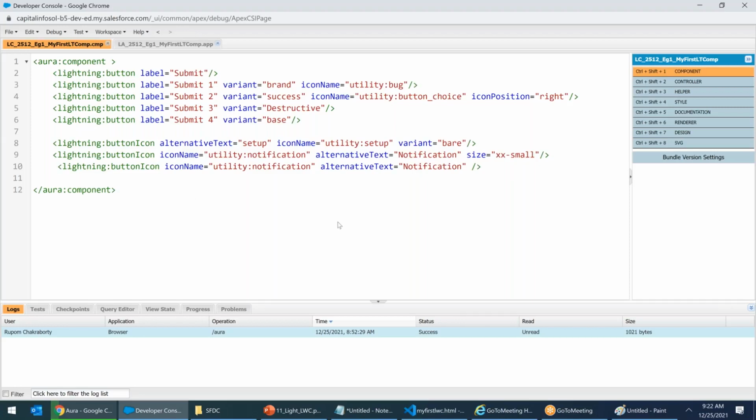Everyone clear how to write a button icon? Yes, everyone? Yes, Rupam. Anyone has any question? If you are not able to understand, please do let me know. I'm in the basics. I'm trying to complete this basic as early as possible because we need not waste time in these basic things.